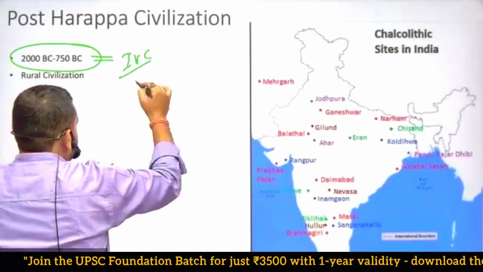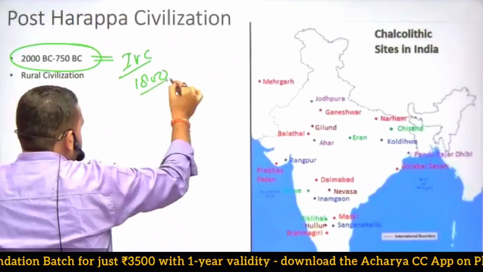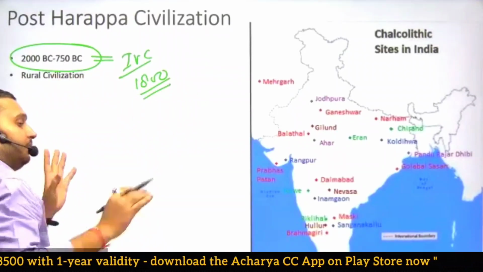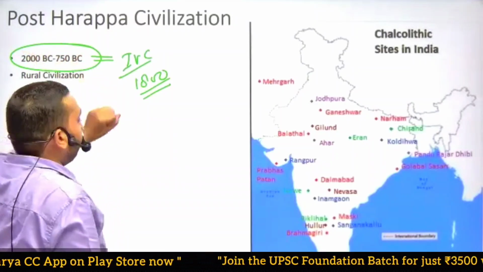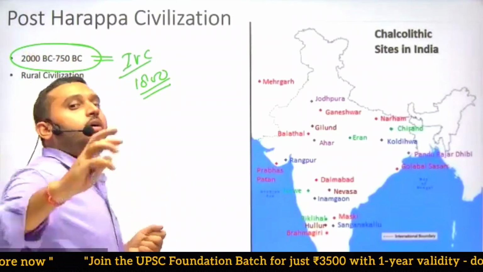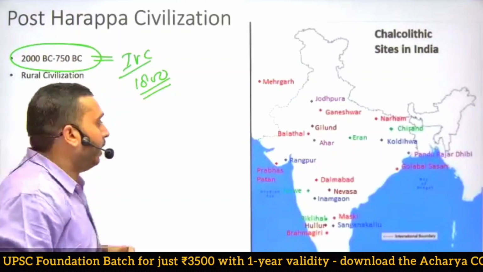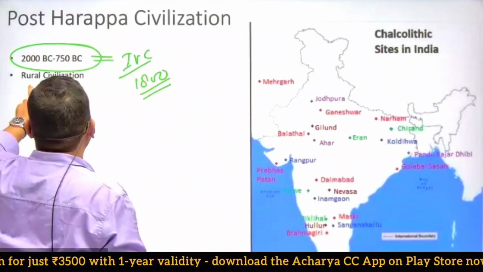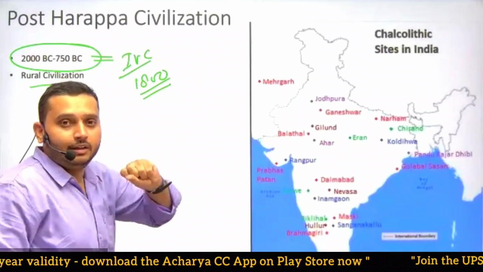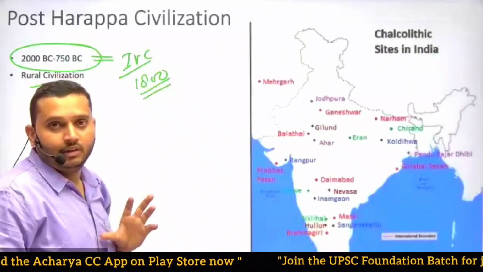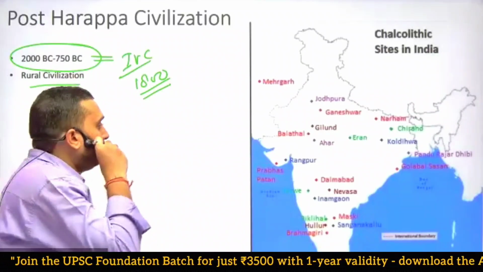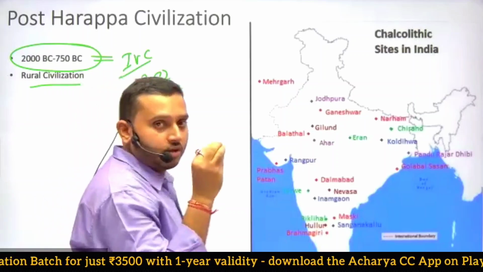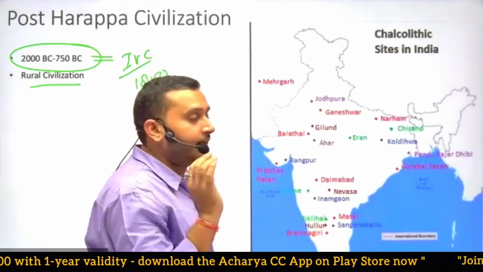IVC started to decline from 1800 BC. At that time, obviously, there were some other small civilizations also, and Harappan people abandoned their places and joined those civilizations. These civilizations are rural in nature. They are not urban. They don't develop towns. They are much less strong in trade and commerce. Their primary occupation was agriculture, fishing, animal husbandry, etc.